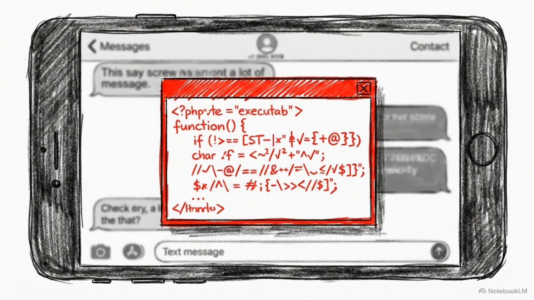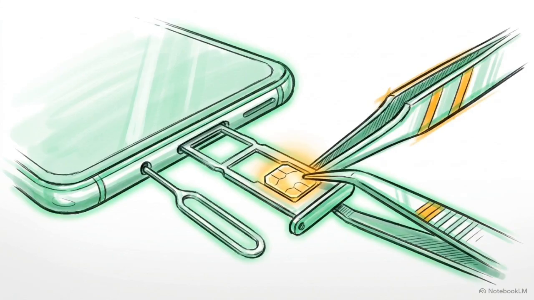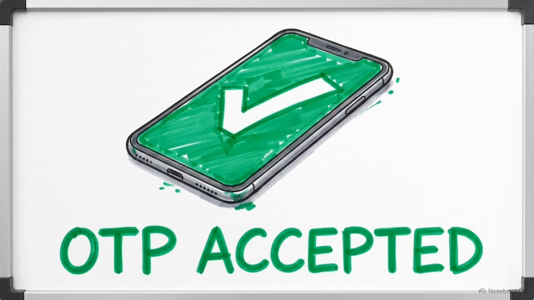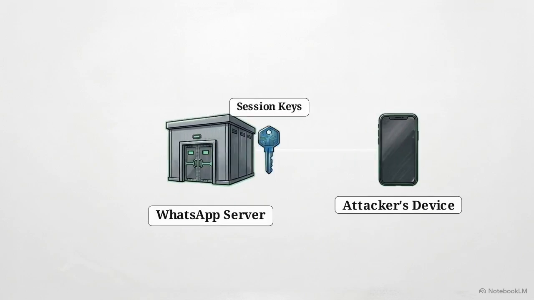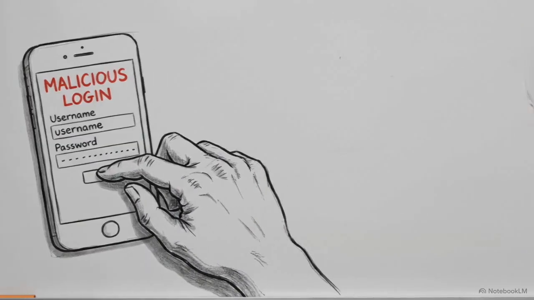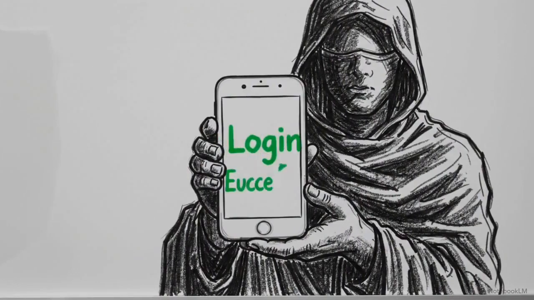On the local side, endpoint compromise is highly effective. Malware installations bypass all network encryption, or unauthorized physical access circumvents security entirely because the data is already decrypted on the screen. Attackers target identity through SIM swapping, stealing a one-time password, or social engineering tactics. Stealing that 6-digit OTP allows the attacker to register the phone number on a rogue device. They can then legitimately request valid session keys from the server, effectively hijacking the account's identity. The path of least resistance is never breaking the encryption algorithms. It is entirely about subverting user authorization protocols or mapping metadata telemetry.